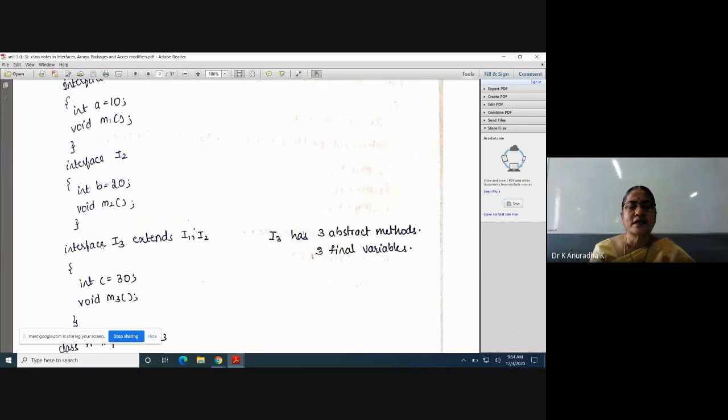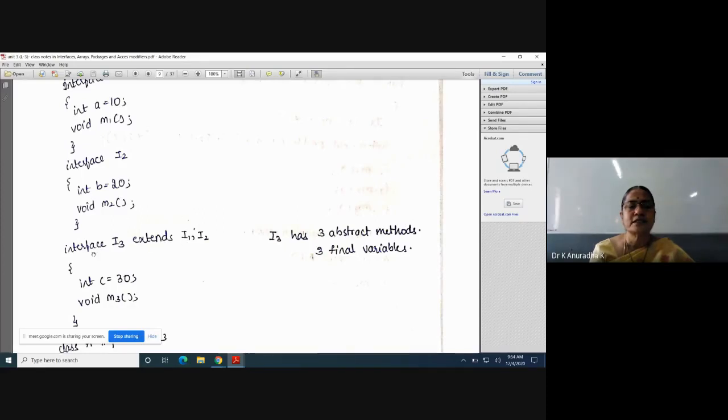But class A extends B, C, we can't write, because in Java one class cannot extend more than one class. One class must extend only one class. That's why multiple inheritance is not possible with classes in Java. But through interfaces we can achieve multiple inheritance.